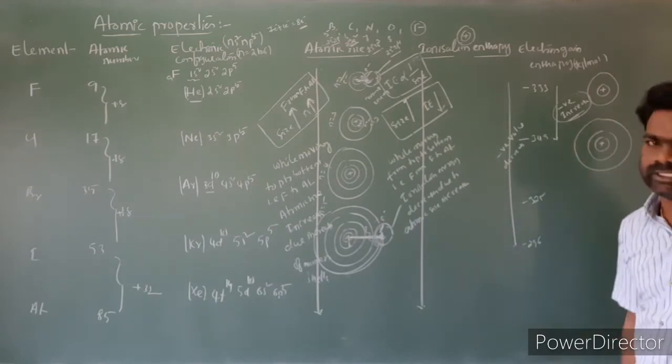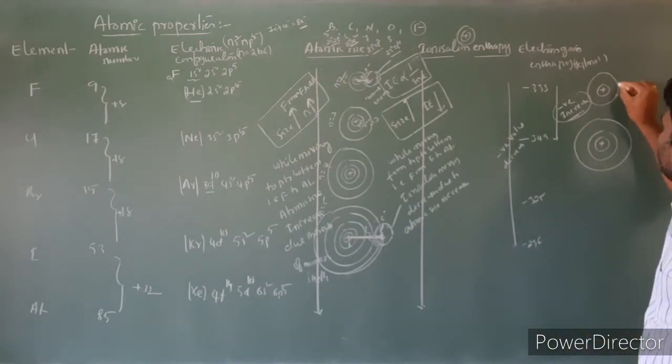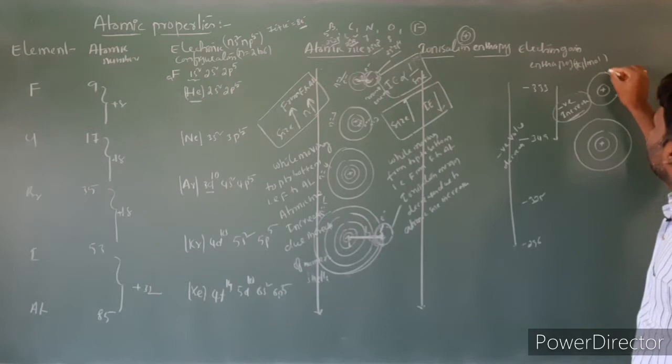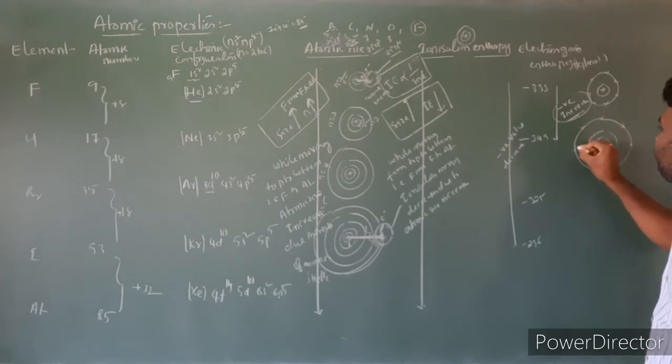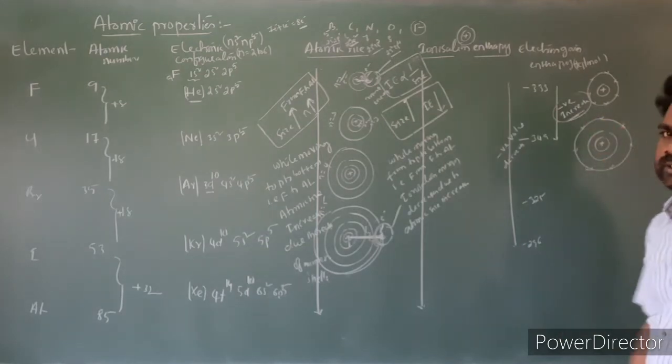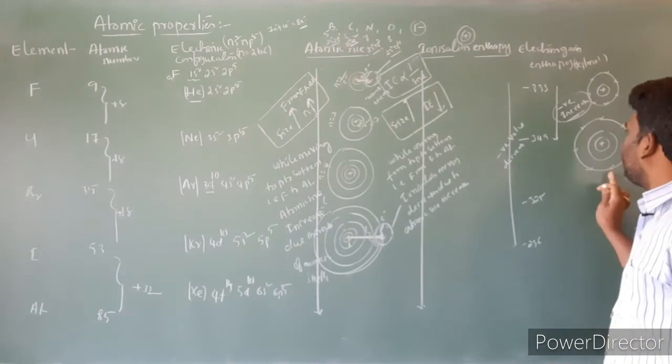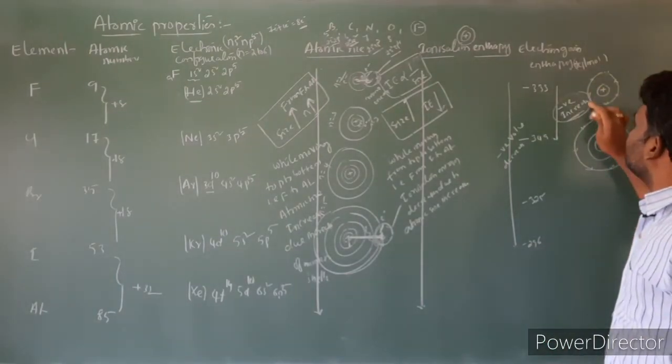Chlorine has three shells. Here there are 7 electrons in the valence shell, 1, 2, 3, 4, 5, 6 and 7, and in chlorine also 7 electrons in the valence shell.